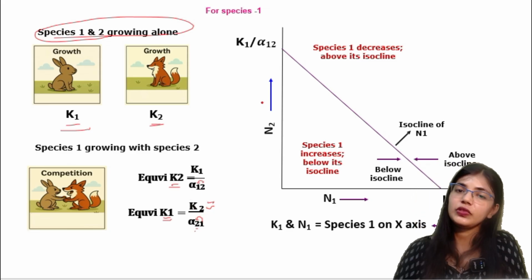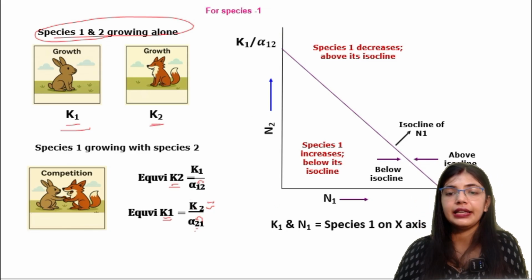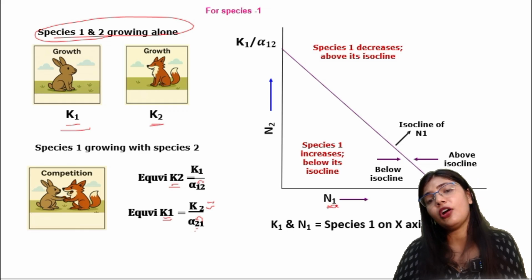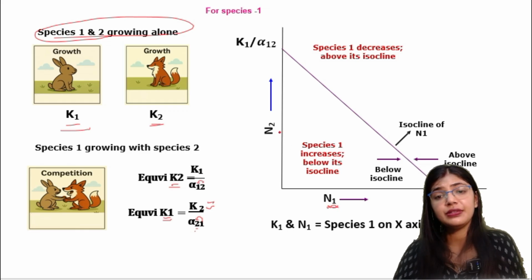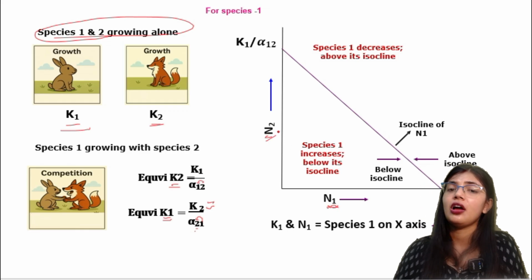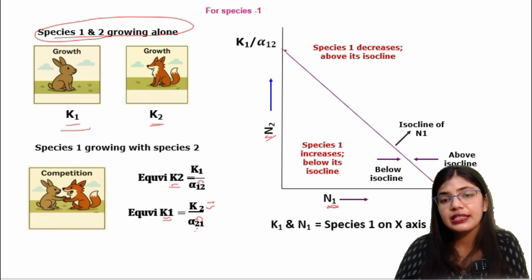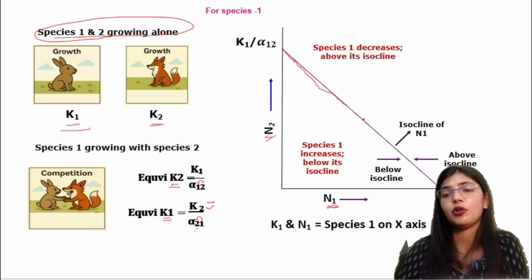So here when we see the graph, the number of population of species 1 is present here, and the number of population of species 2 is present here. This is the isocline line. In the first slide we were discussing the isocline line.